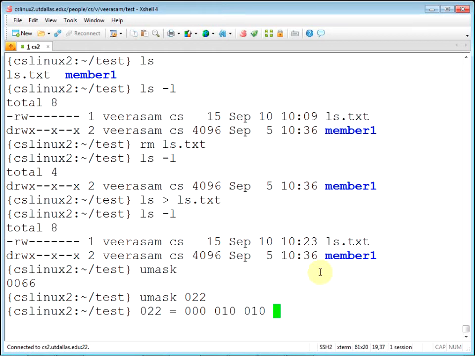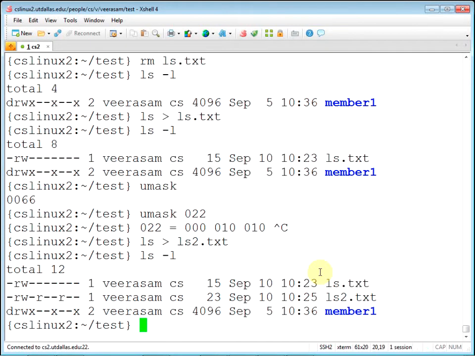Okay. Let's create a file. Let's see what happens. ls. There you go. It has suppressed only the write permissions. Everybody automatically, by default, gets the read permissions. So umask is the one that controls this, and once you issue the command, it's applicable for the rest of the session.